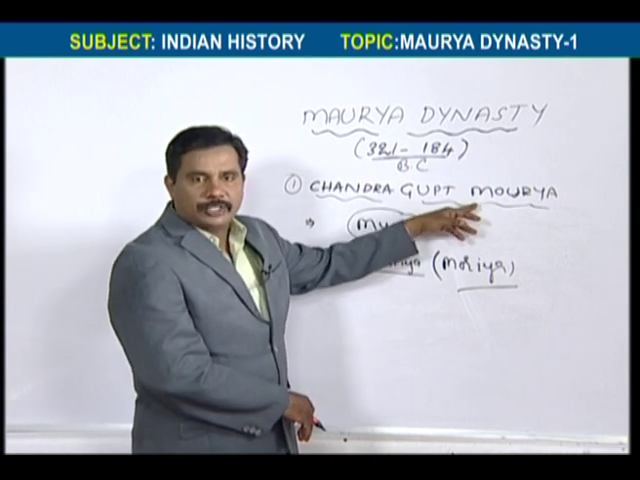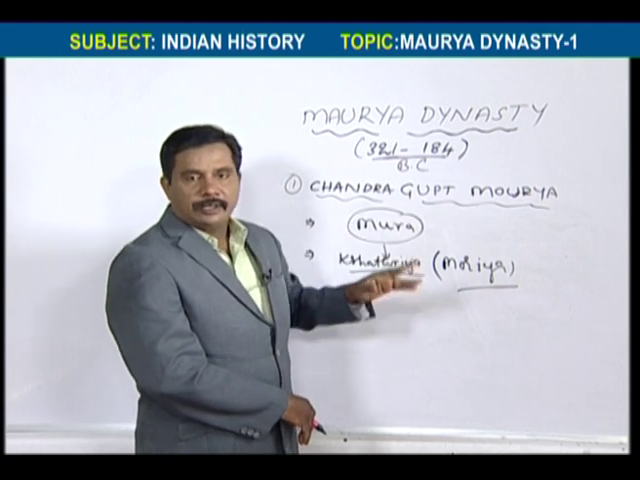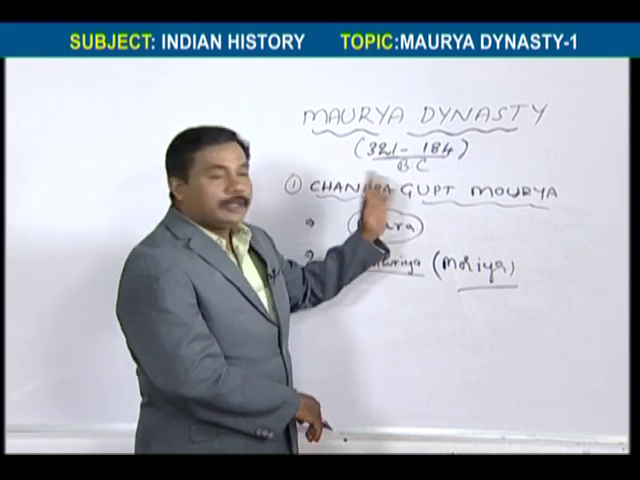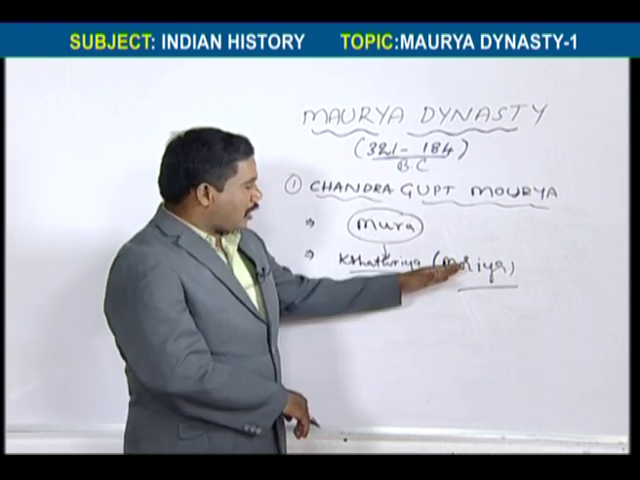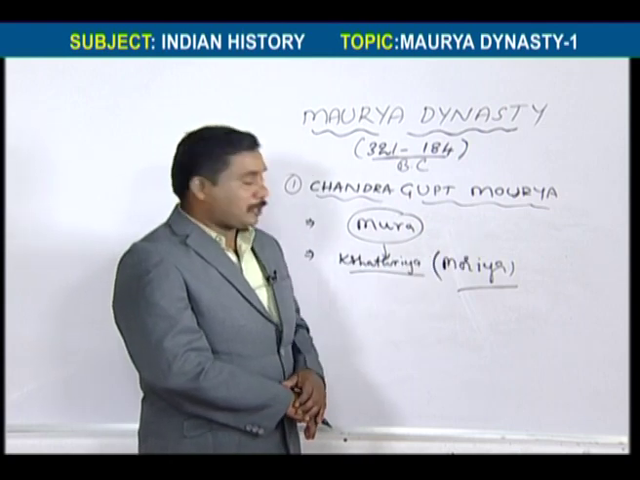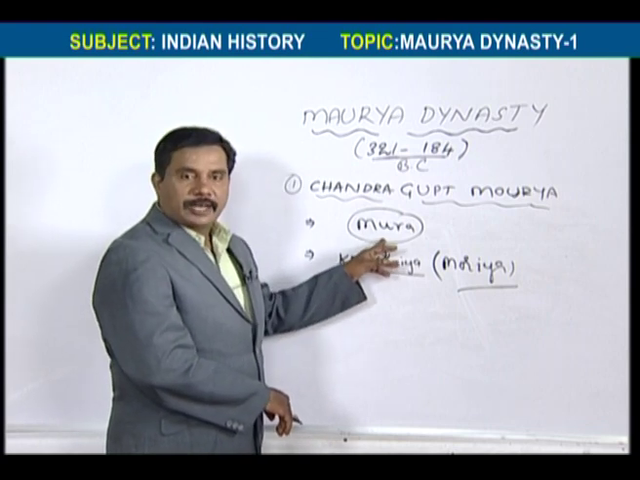According to the opinion of some historians, on the name of Maurya they got Maurya. That's why if they belong to the Maurya tribe, they are called Kshatriyas. But fewer historians have accepted this argument. Most historians have accepted the other argument, that they are sons of Mura.